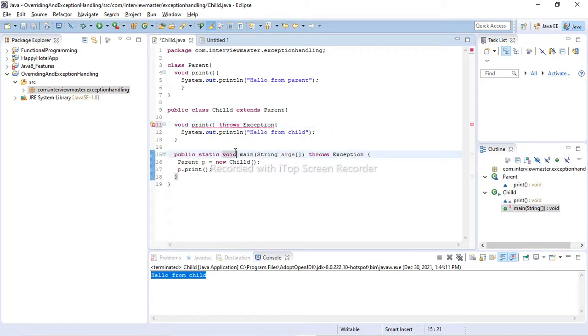Clear here? Yeah. So the next point is, what if the parent method throws an exception? We will check that here. Let's say the print method is throwing an exception.